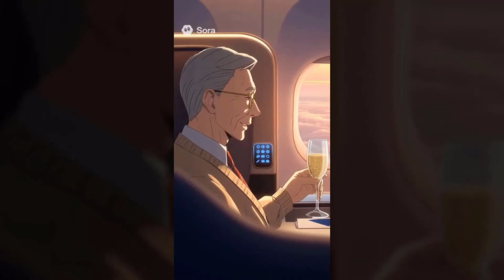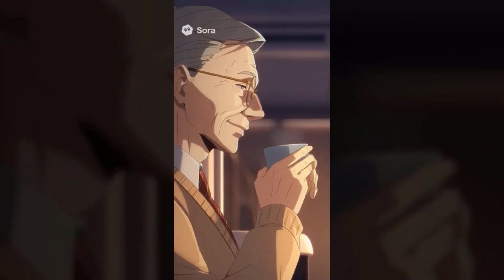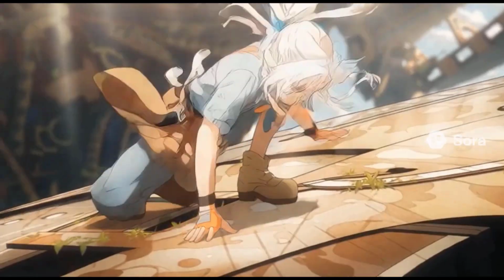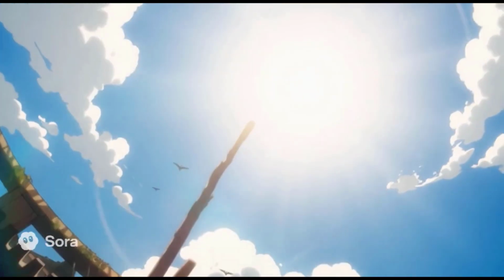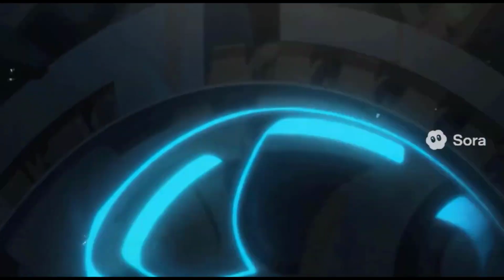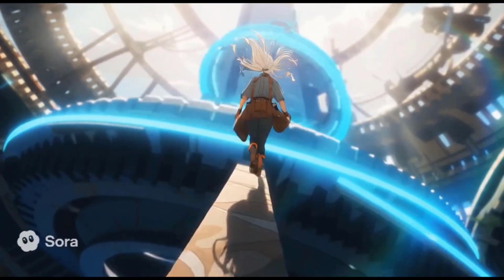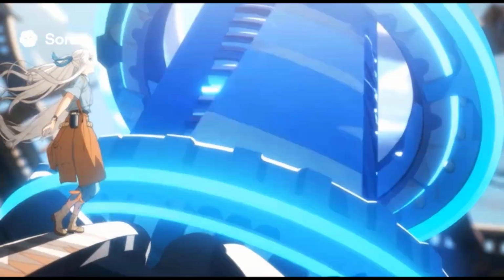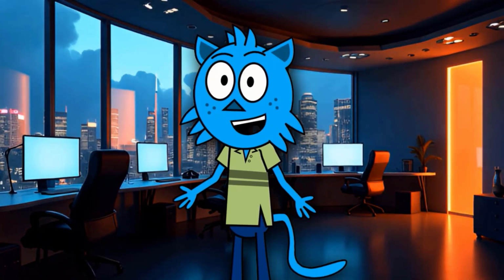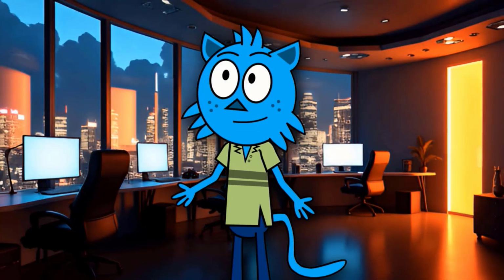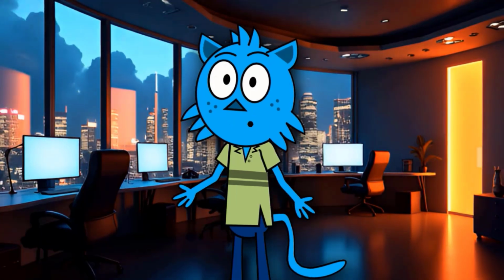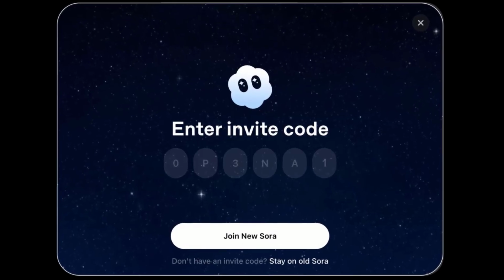This SORA 2 could totally disrupt the anime industry. Just look at this anime style and its smooth, clear quality. Without the logo, you'd never guess that this anime wasn't made by any anime production house, but by a simple line of prompt. This mind-boggling, amazing tool, SORA 2, needs an invitation code to get access.